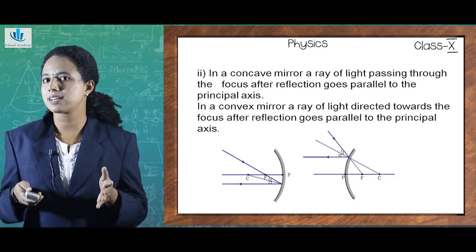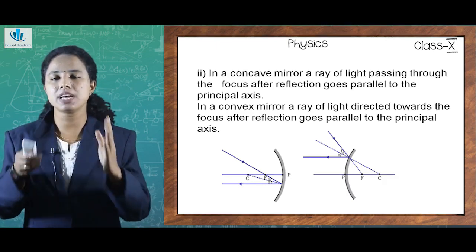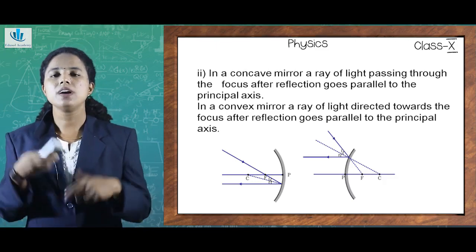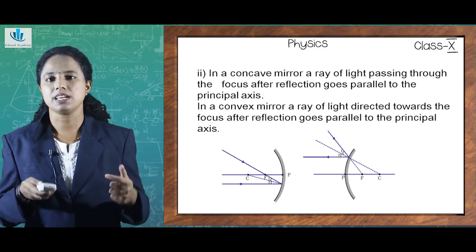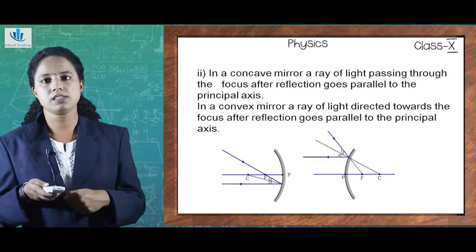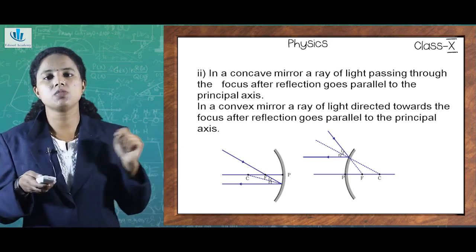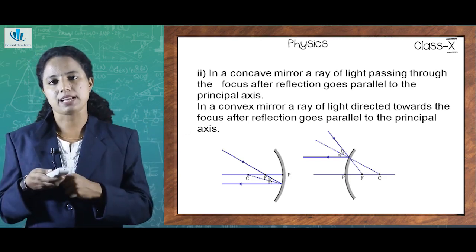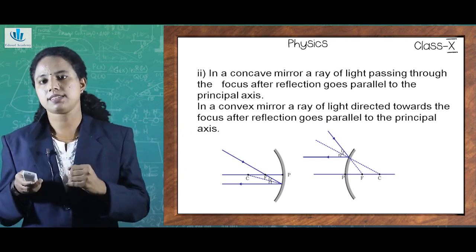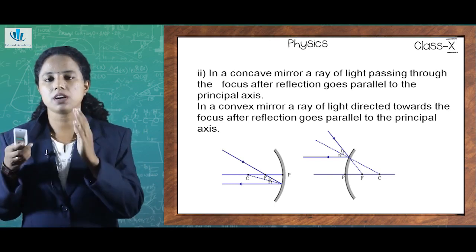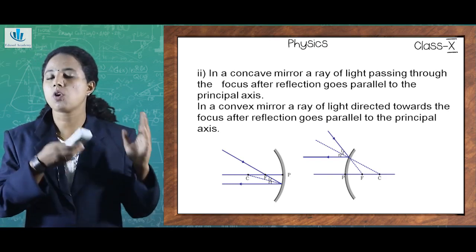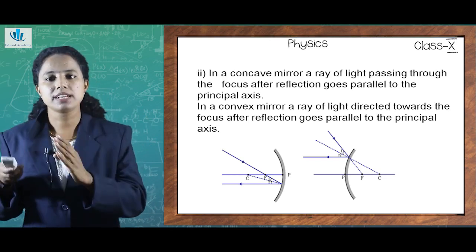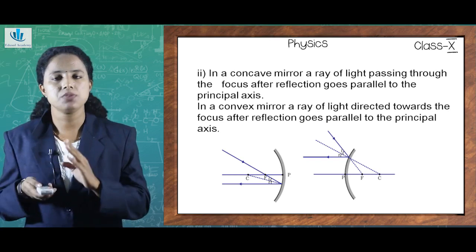And what was principal axis? Principal axis is the straight line connecting the center of curvature and the pole. What happens in case of convex mirrors? Here you can see in convex mirrors, the rays of light directed towards the focus after reflection go parallel to the principal axis. So, it happens simultaneously. Only thing is that one is concave or converging mirror and another one is convex or diverging mirror. And for them, the reflecting surfaces are of different nature.